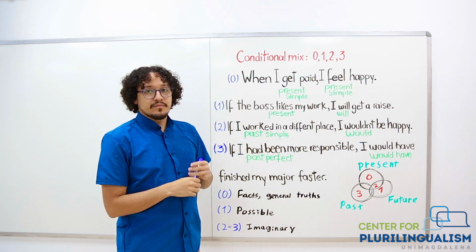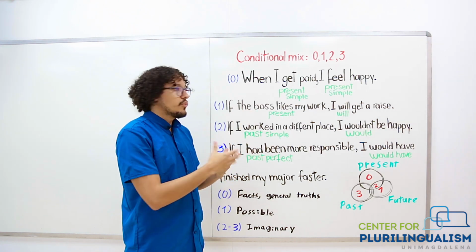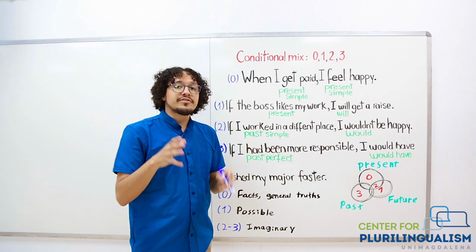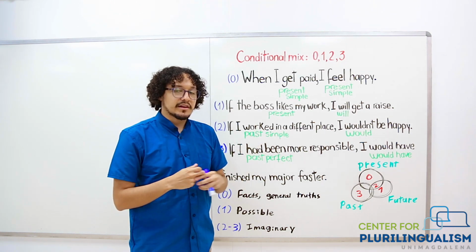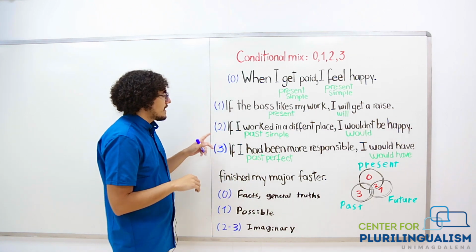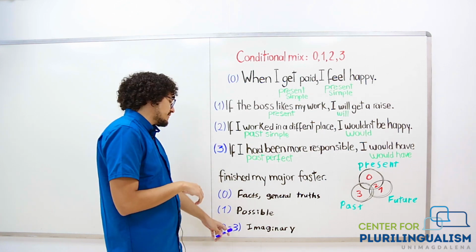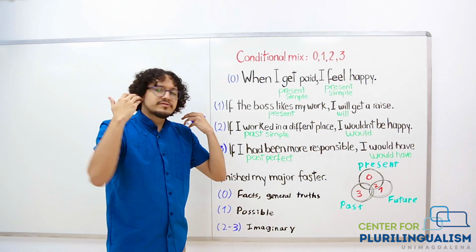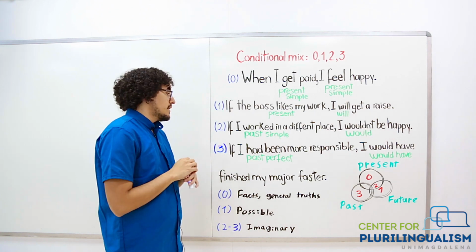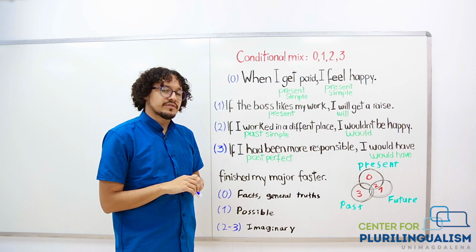Now, for the first conditional, we talk about situations that are possible, that are highly likely, right? So when you are in a good situation with your boss, you will get good results, maybe a raise, right? But this is just a possibility, right? It's not completely certain. Now, when we get to the second and the third, we talk about situations that are in our imagination, right? These are unreal situations, hypothetical situations.